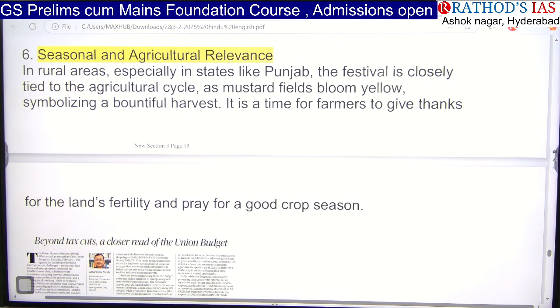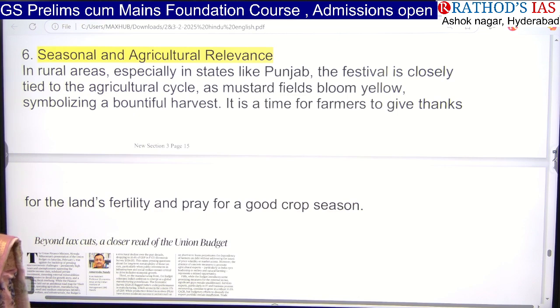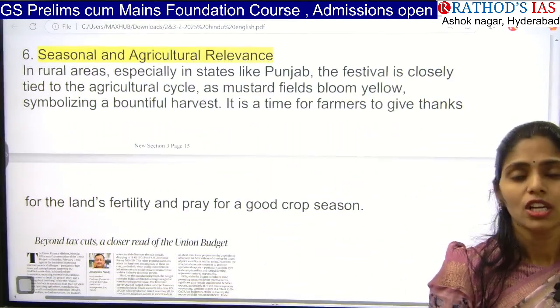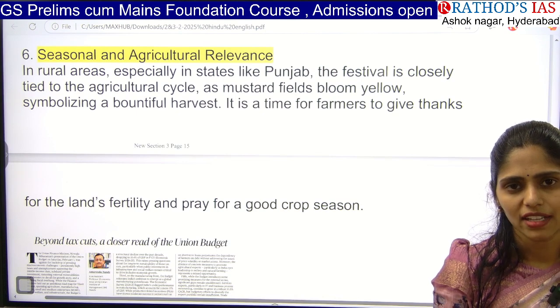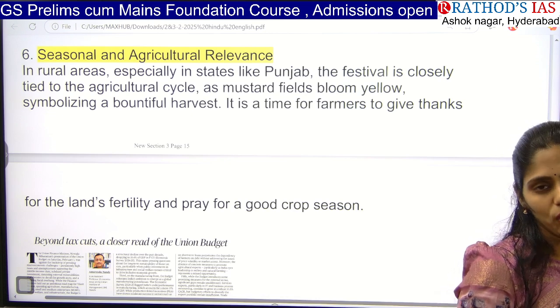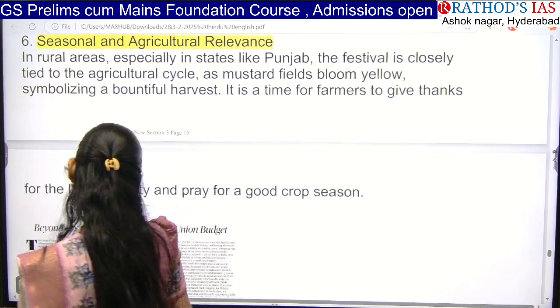Now let us see the next topic. This topic is about our budget, and it says something about going beyond the tax cut. In this Union Budget, one important and clear message given by our government is that there is no income tax to pay if you earn less than 12 lakhs. It is really great news. Now let us see this article.